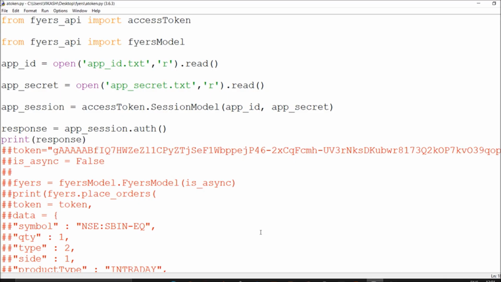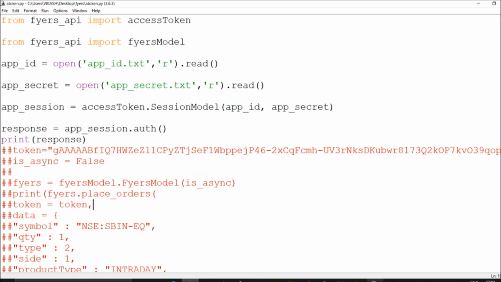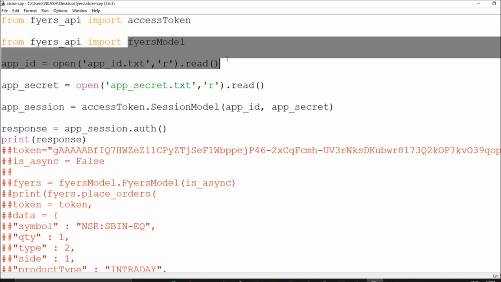I've already pasted everything from the API docs itself, and I'm going to show you how easily you can utilize it, what the sessions are, and how you should follow. Watch carefully and it will be easy to get your session, and then you are able to place orders whichever you want. All you have to do is go for these two modules, the access token and then the files model, which you can utilize to get a profile, place orders, and do a lot of stuff.